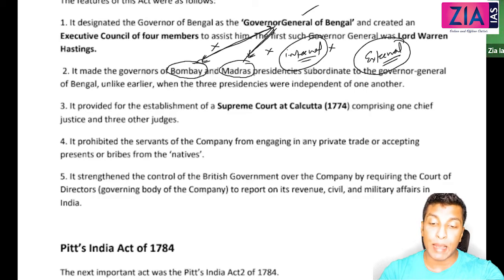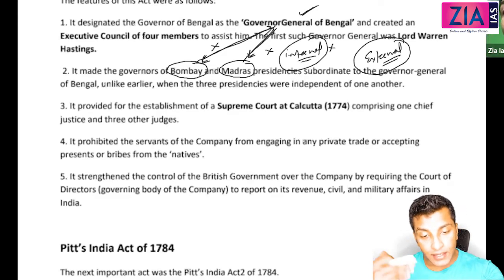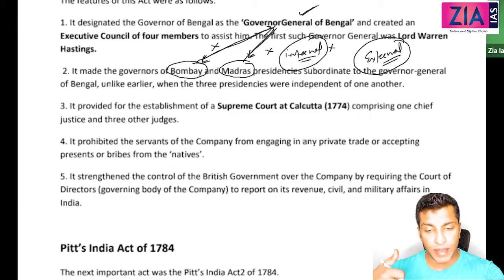And exactly this happened with the Marathas. After the second Anglo-Maratha war, I don't remember whether second or third, there was a treaty with the Marathas which was signed by the Governor of Bombay. But Warren Hastings was not okay with that. He was not ready with that. So he came to Bombay and annulled the treaty because his word is final. Then when he went back, the Governor of Bombay signed the treaty again with the Marathas, and he came back and annulled the treaty again. Obviously, when he is in power, he has the final say.